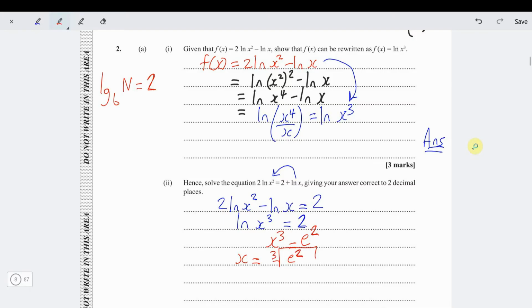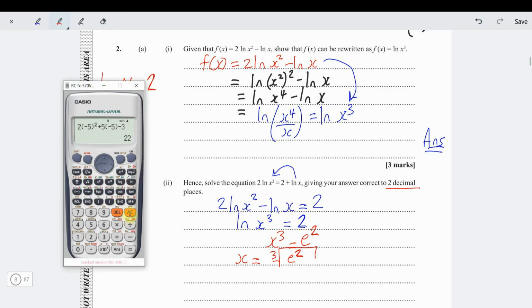But you cannot leave it like this, because the question specifically told us to give our answer correct to 2 decimal place. So we're going to take out our calculator and cube root that now.